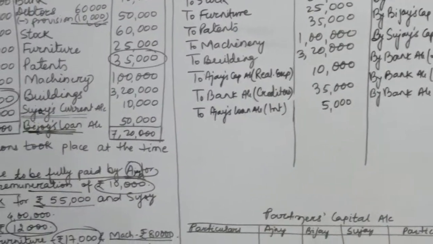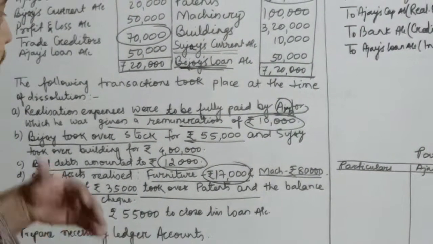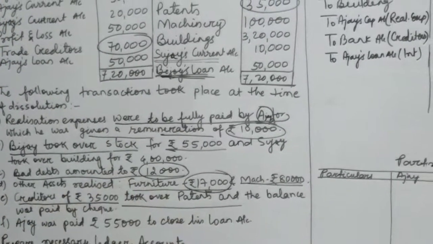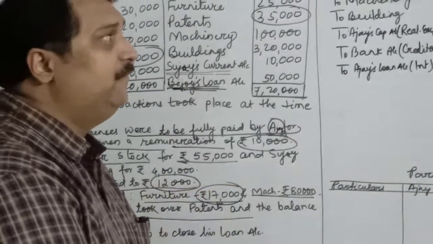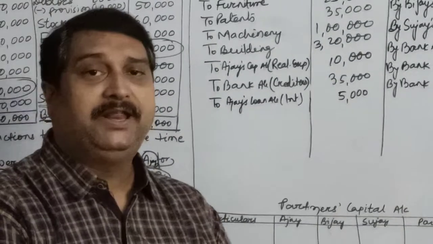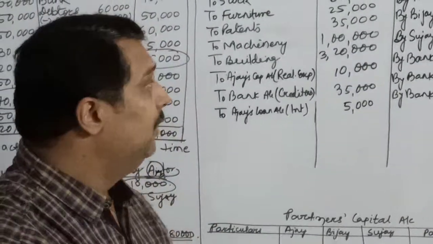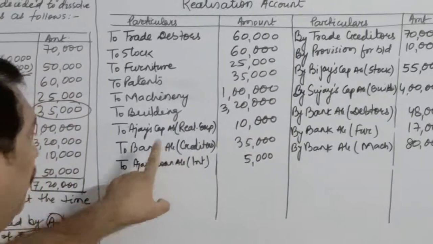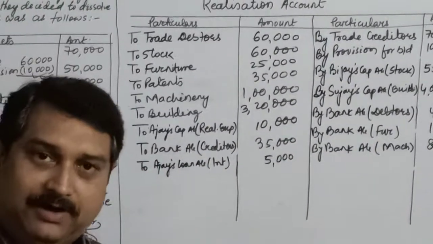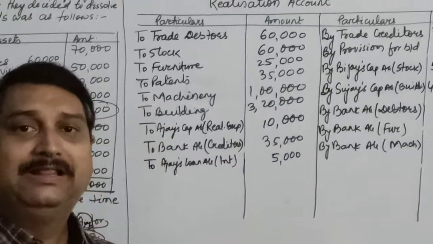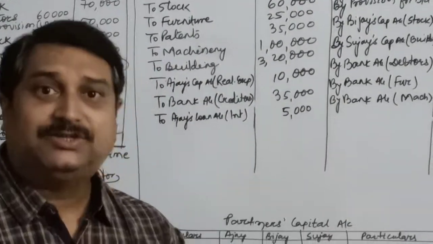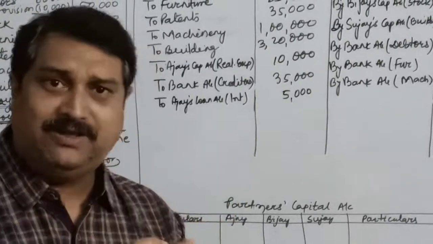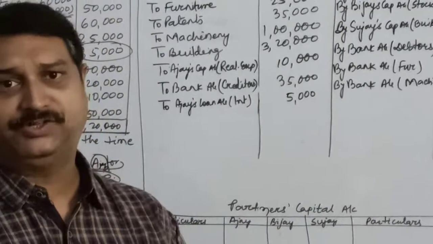5,000. Now children, before closing, we have come to the end of the account. Before closing, you have to just confirm whether all the liabilities are paid or not. You had only one liability which was supposed to be paid and we have already paid. Children, you must remember that assets which could not be realized, or whose realizable value is not given, are not a matter of discussion for us.